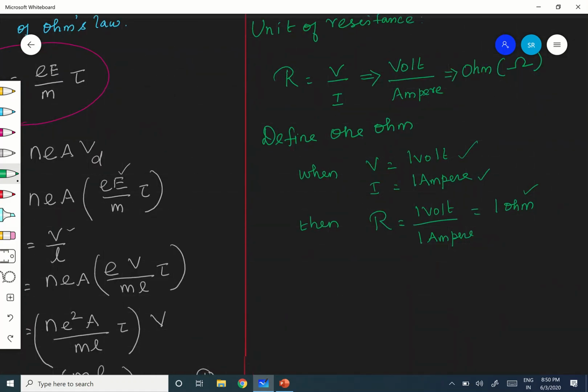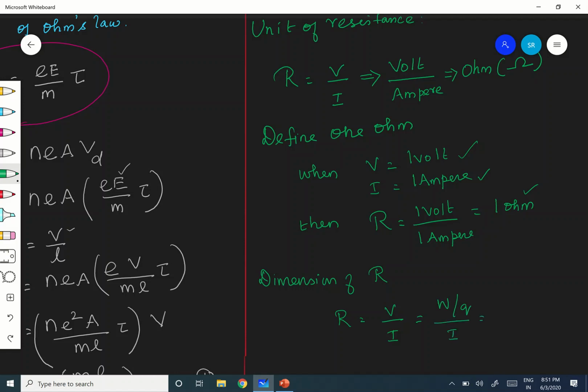Now, I want dimension. This is the unit. Now, what is the dimension of R? Therefore, how to find out? You know, R is equal to V by I. What is V? It is nothing but work done per charge, na? Therefore, W by Q is V. And divided by I.